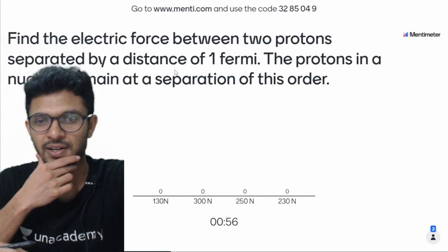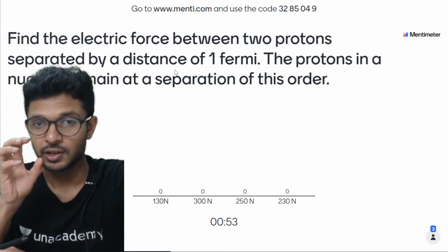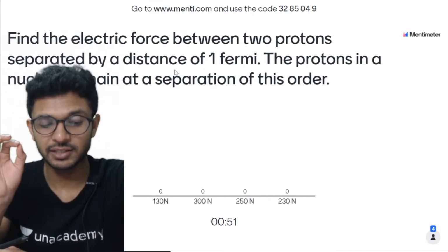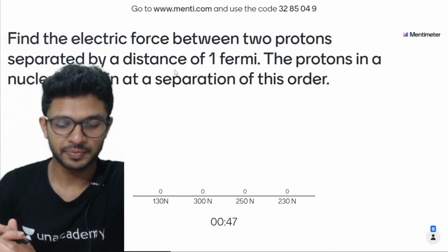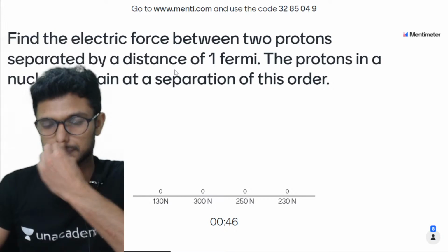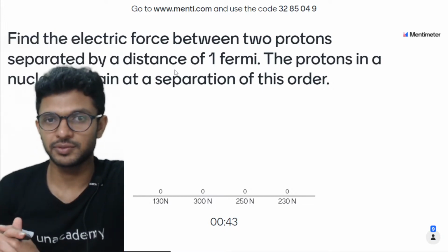बच्चा लोग अच्छे से कर ले. 1 Fermi means 10 power minus 15. Those who don't know that, okay, just updating that. 1 Fermi is 10 power minus 15.